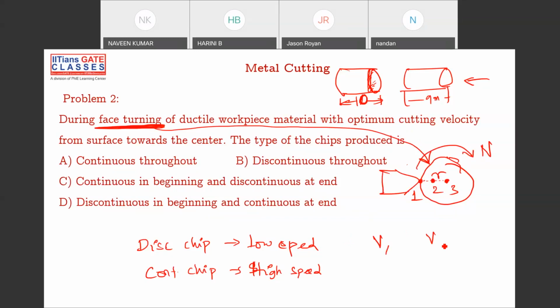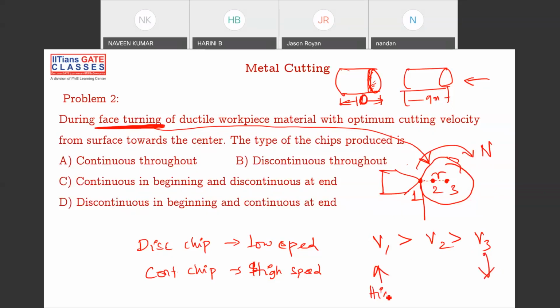So V1, V2, V3. Out of all these three, who is bigger? V1, V2, V3. Who is bigger? Yes, V1 is bigger because, as I told you, it is pi D N by 60 or pi D N, whatever it is. We have V1 greater than V2 greater than V3. So as V1 is more, it means that at this point cutting velocity is more. At V3 cutting velocity is less.